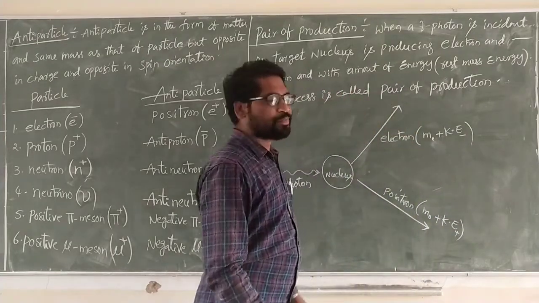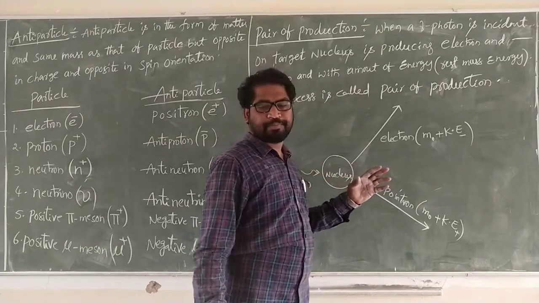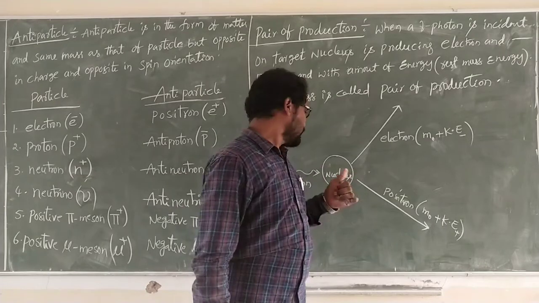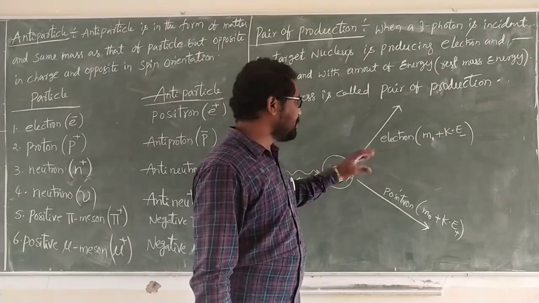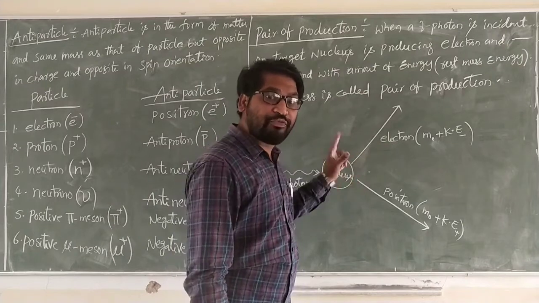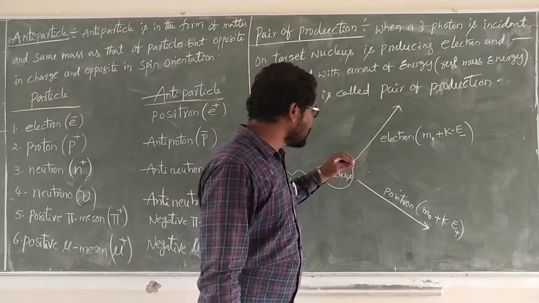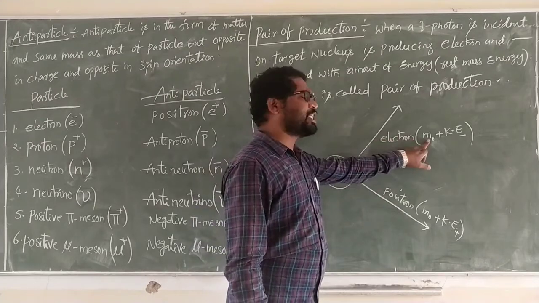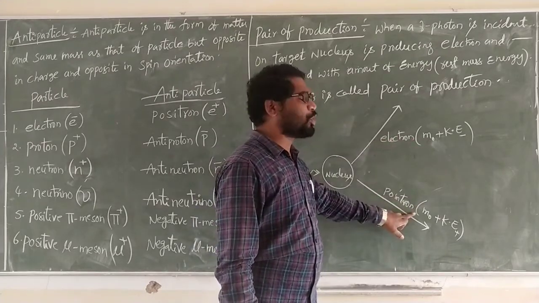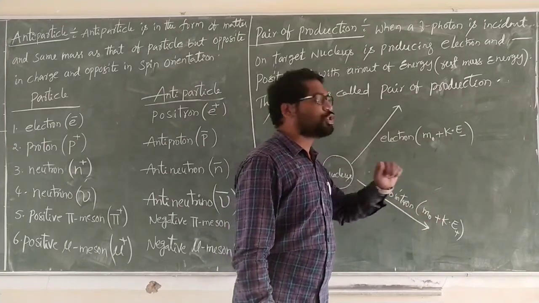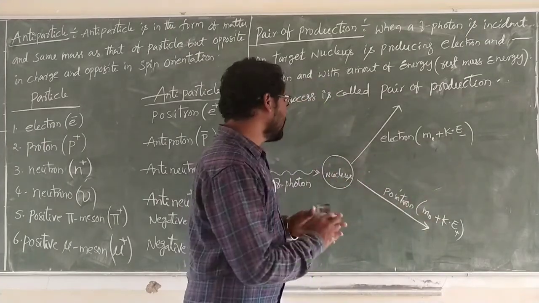See carefully. According to the law of conservation of energy and the law of conservation of mass, the mass of the photon is split into the pair, and the energy of the photon is also split into the pair. Here is the rest mass of the electron and the rest mass of the positron, plus the kinetic energy of the electron and the kinetic energy of the positron.